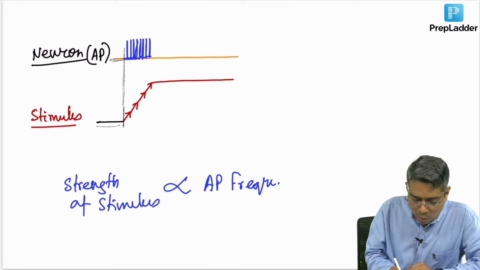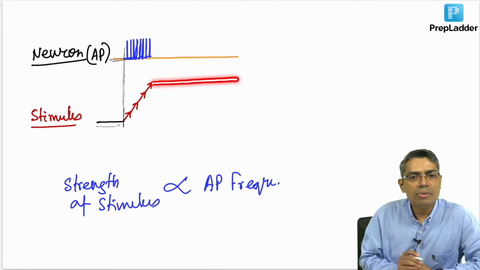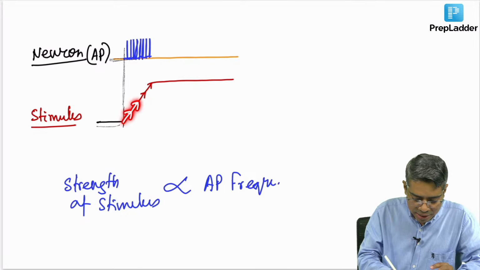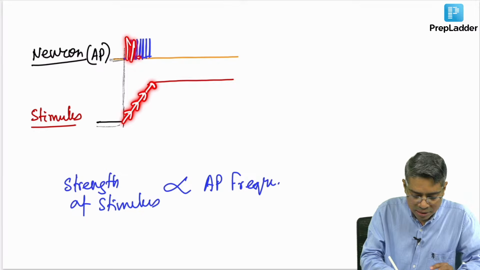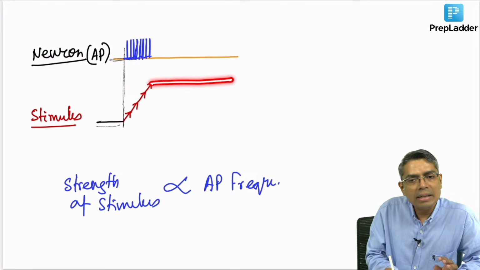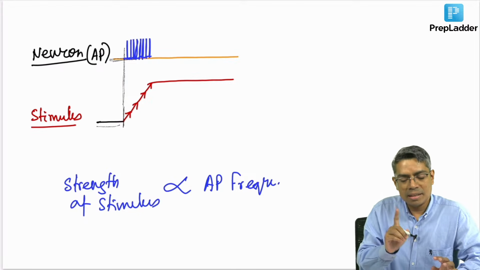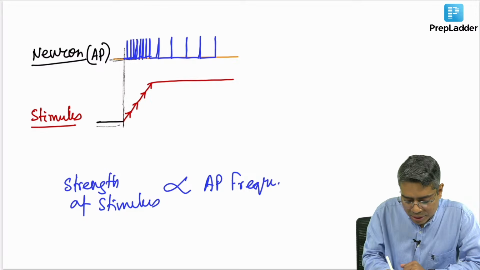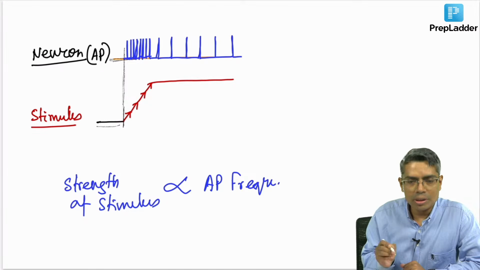Now, if you hold this stimulus for long duration, look very carefully. Initially, when I was increasing the strength of stimulus, the action potential frequency was rising. But now I am holding the same kind of stimulus, 4 millimeter indentation, for long duration. What is happening? The action potential frequency is gradually decreasing.